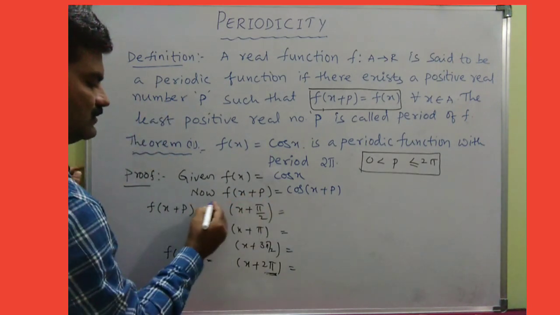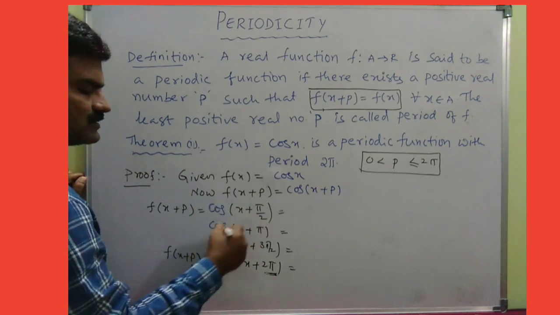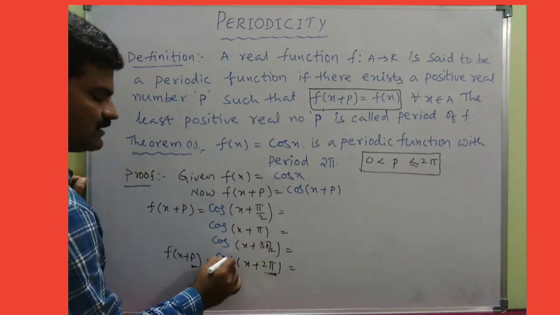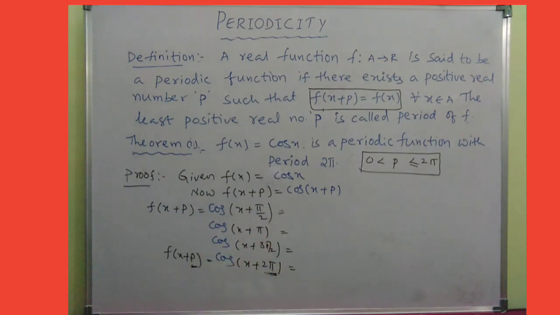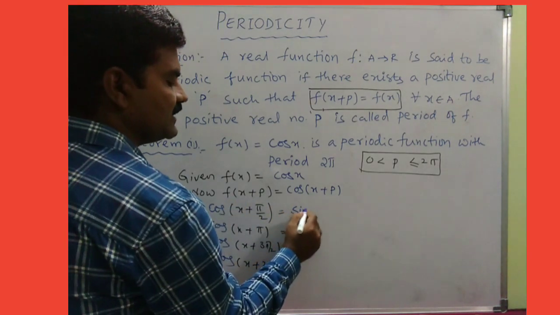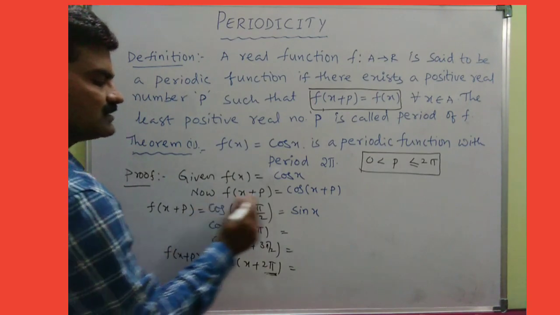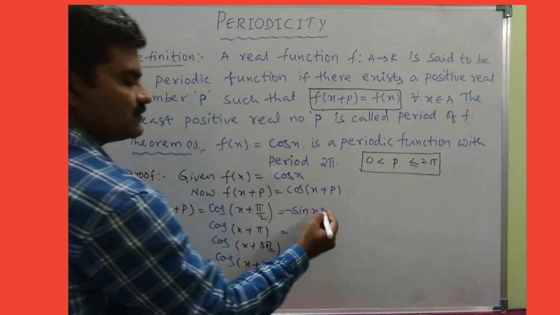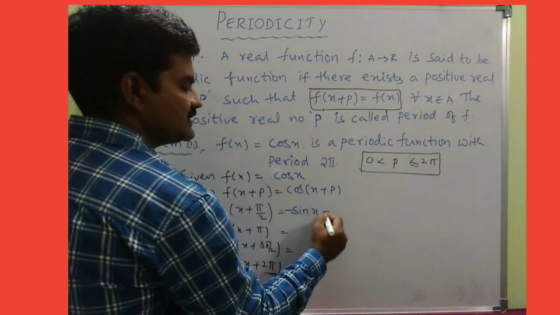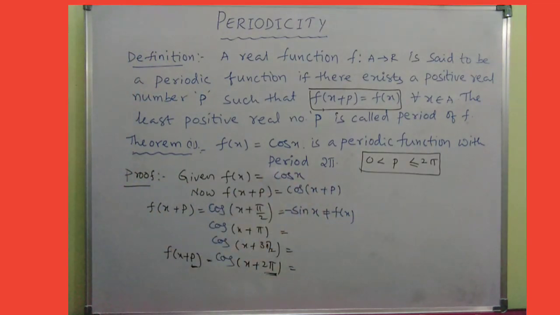Fine. Now we need to go for cos of x plus pi by 2, cos of x plus pi, cos of x plus 3 pi by 2, as well as cos of x plus 2 pi. Because of 90, cos changes into sin x, and 90 plus theta is the second quadrant, where cos is clearly negative. So clearly we must get cos x, no? But we got some other one, hence it is not equal to f of x. So this is not even a period.